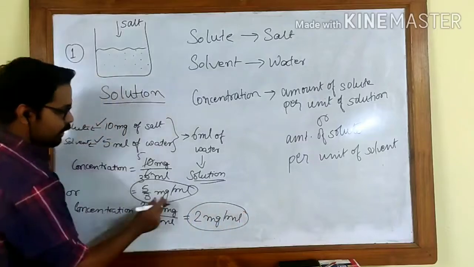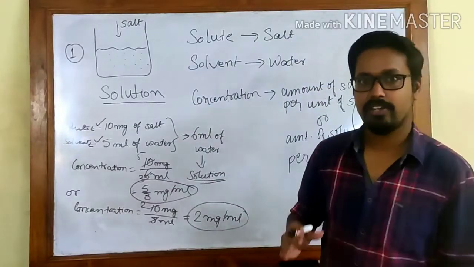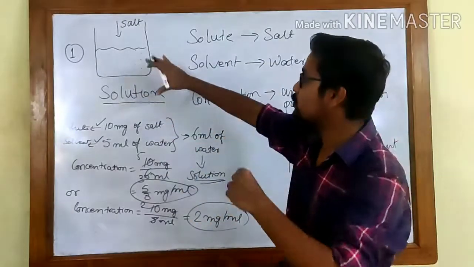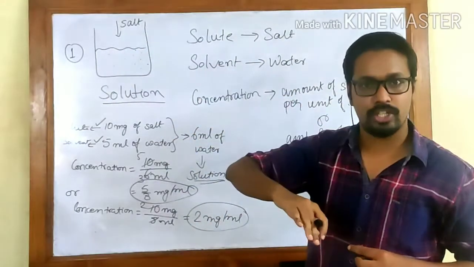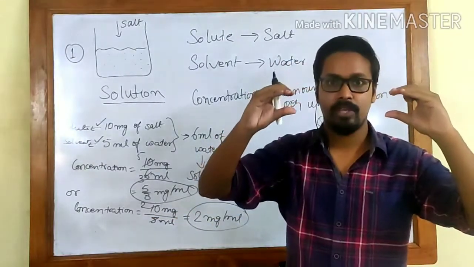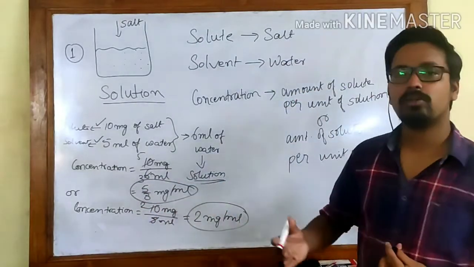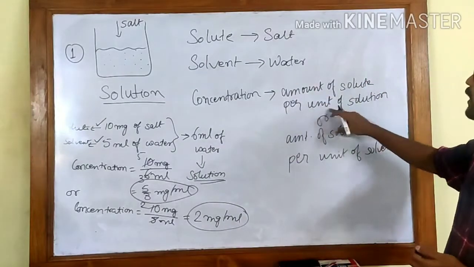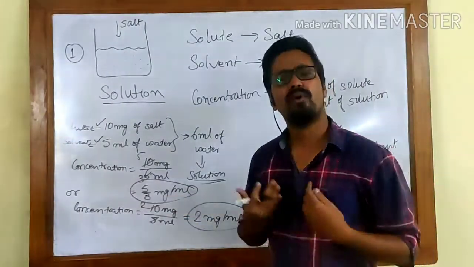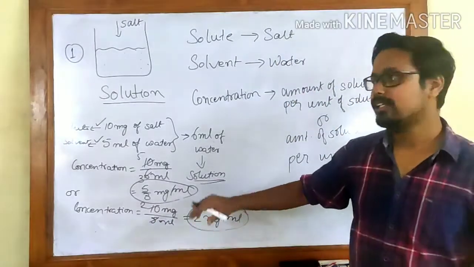These are two different concentrations, because we are finding them in comparison to two different things. First we are taking the amount of solute and the solution, that is the total volume after mixing, and we are finding the ratio of that. In the second case, I am taking the amount of solute and the amount of solvent. So the answers will be different. Generally we find the first case, that is amount of solute per unit of solution. If you are asked to find out the amount of solute per unit of solvent, then you will use the second one. So it is very simple.